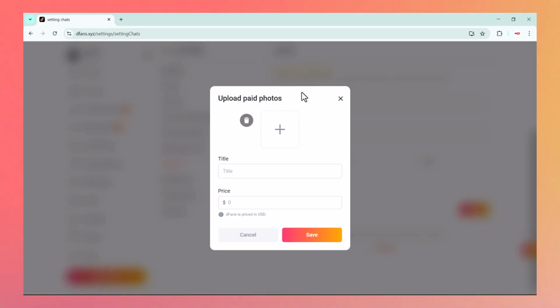After that, enter a title and set a price. You can choose any price that feels right for your content. Once everything is filled out, just click the save button and your AI chat will be live and ready to earn.